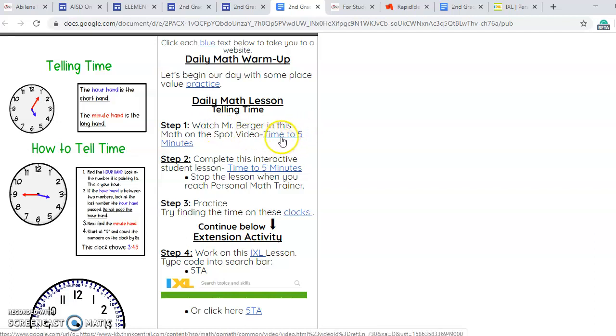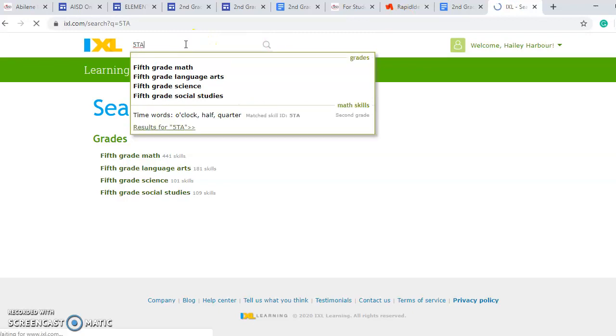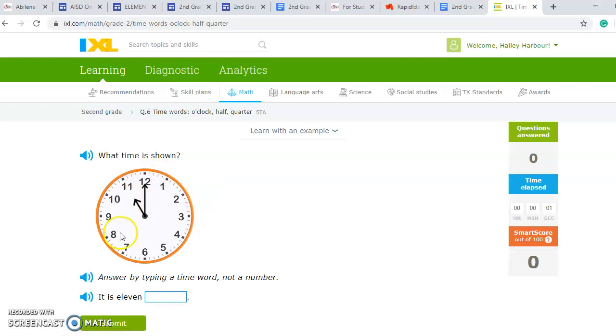And then their main lesson has a video for you to watch, an online lesson for you to click and play a game, and then it has some clock practice. There are also some links down here for practice on this skill on IXL. Do you see how it says type in 5TA on IXL? What you are going to do with that skill is go to your IXL site, type in 5TA, and it's going to come up with some skills for you to practice down here, time math. And so it's showing you some different clocks right here.